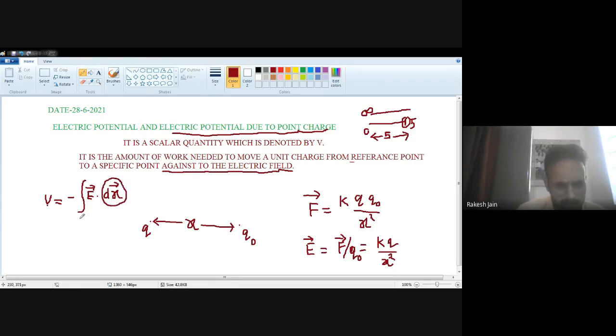So which one is the starting distance? Let's suppose we wish to move that charge from the infinite position to any position which is separated at the distance r. So infinity to r are the limits for that distance. The total distance is x, but in between I wish to move that charge to position r, which was actually separated at a position infinity. So the starting position is infinity.